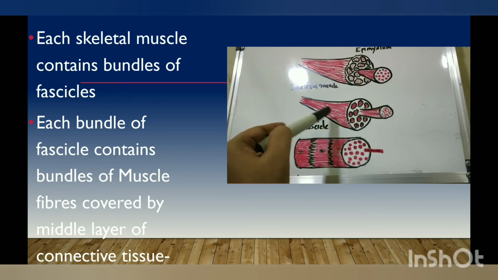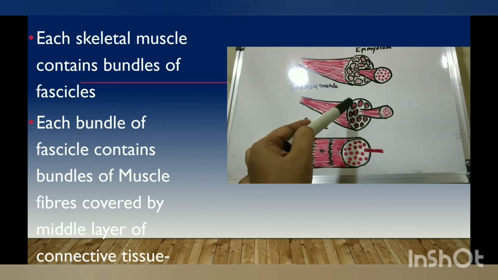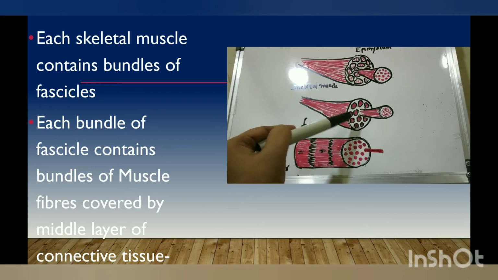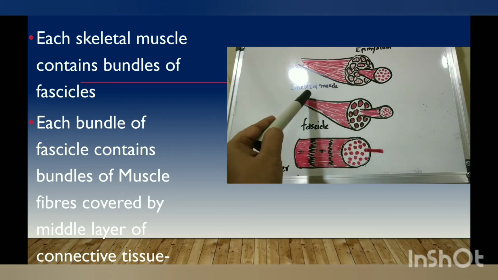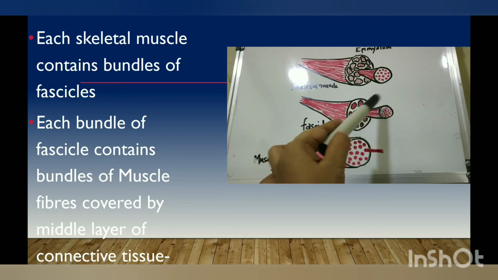A fascicle is covered by a connective tissue called perimysium. A fascicle contains so many bundles of muscle fibers. These are all muscle fiber bundles. This is a single bundle of muscle fibers.